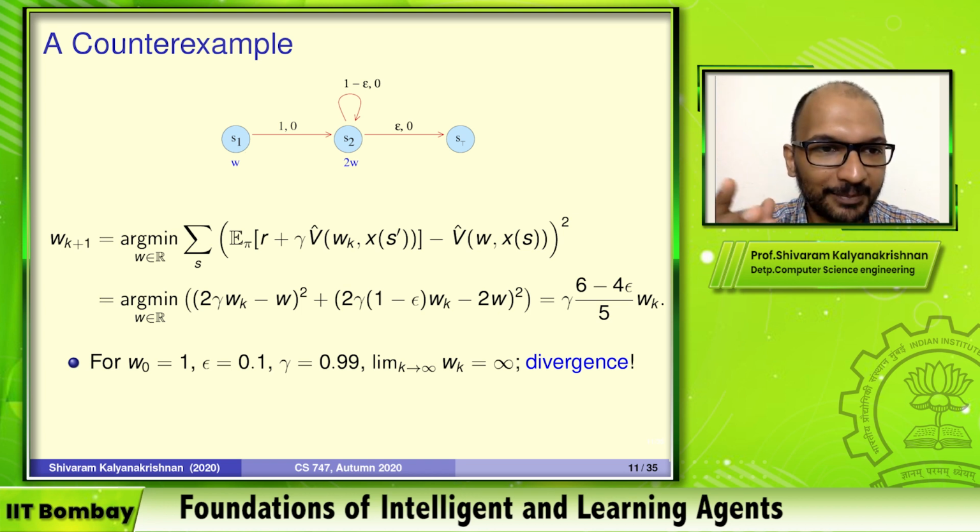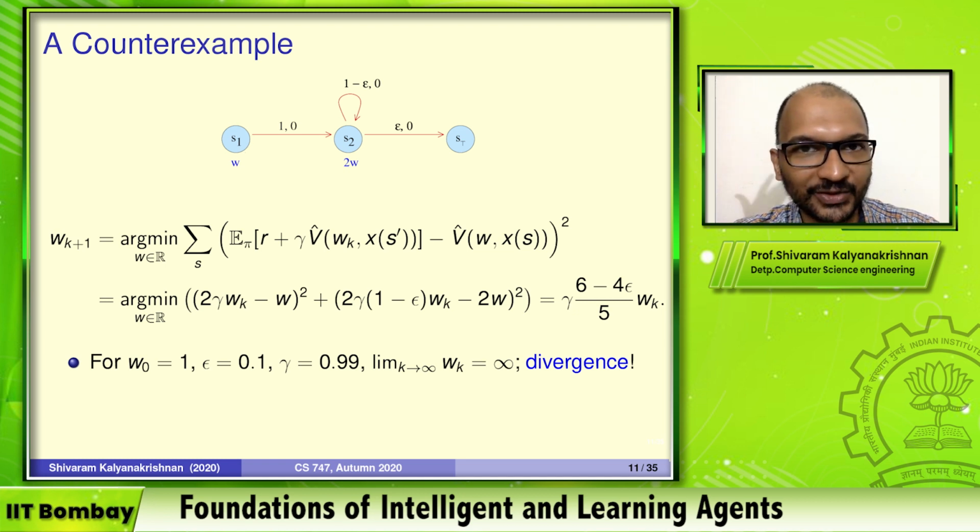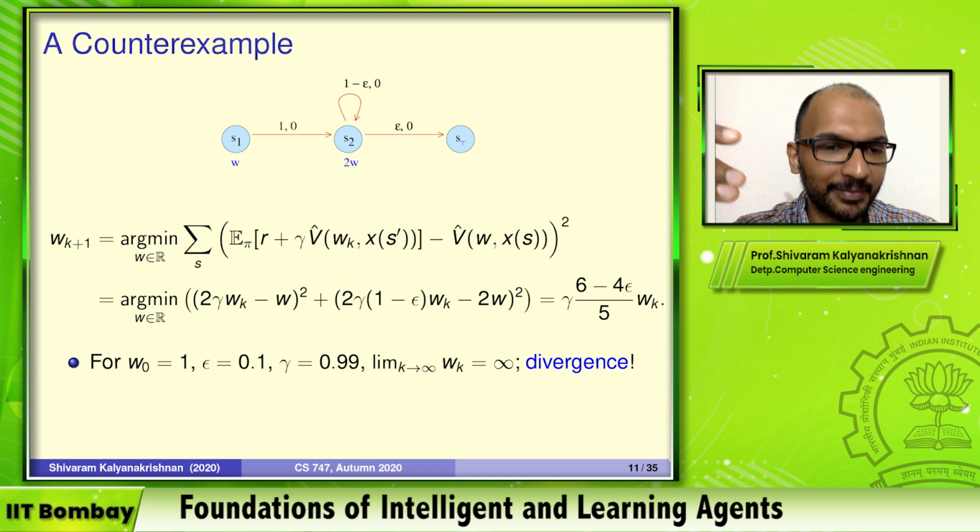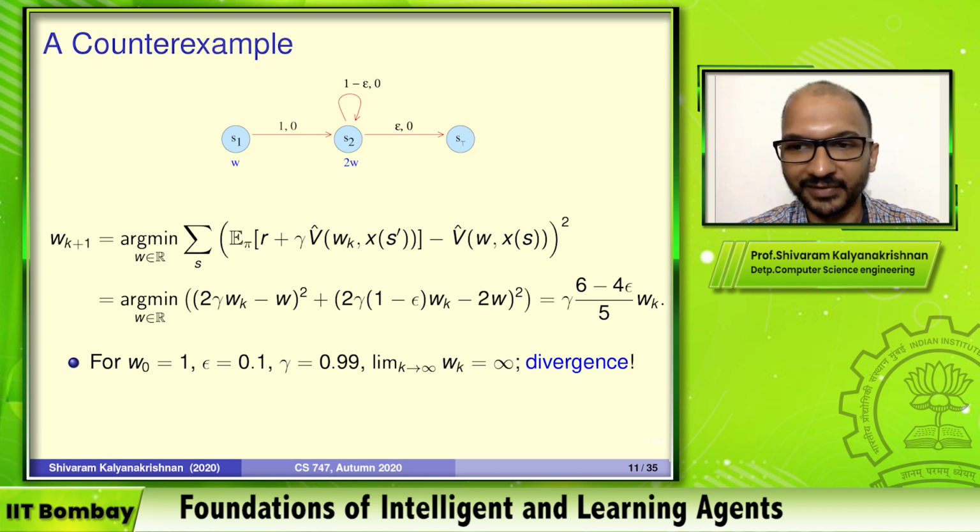Okay, so W_{k+1} is going to be some number greater than 1, let's say 1.1 or 1.01, whatever, times W_k. And basically that means that W is going to grow, right? It's going to go all the way to infinity as you take k to infinity. It's not going to get smaller. Of course, it might get smaller if it contracts rather than expands, but we've seen legitimate values of gamma, epsilon, and W_0, such that there's an expansion that will go all the way to infinity. And it will go to minus infinity if you start with a W_0 that's less than 0. Okay, so there's divergence, and it's not what we were expecting, right?